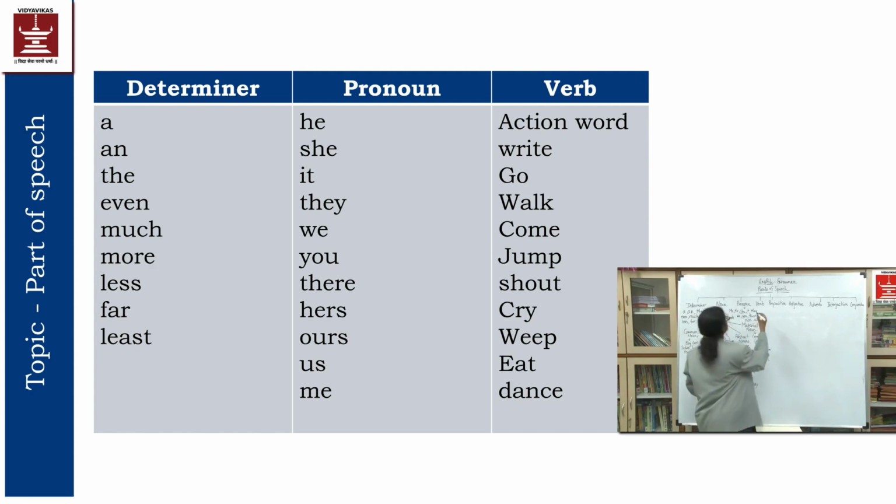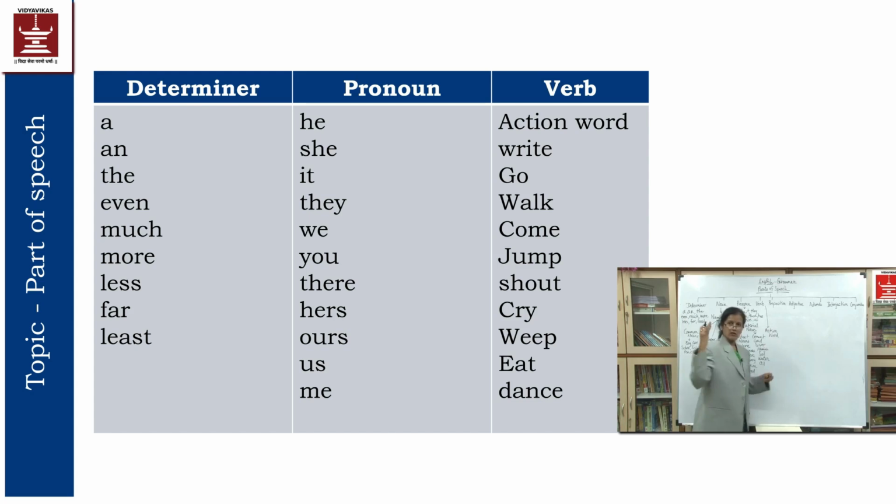Now verbs. Verbs means the action word is called a verb. Action word, isn't it? Many actions we do every day. Right now what I am doing, I am teaching you. That is the action. What kind of action are you doing? You are listening. You are learning. That is the action itself. What I am doing right now, writing, to write is the action. Rubbing, this is the action. So these are the action words.